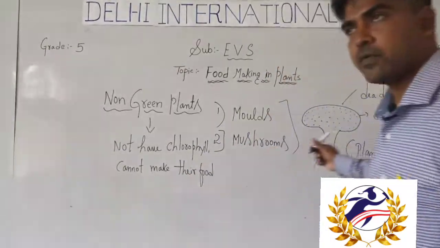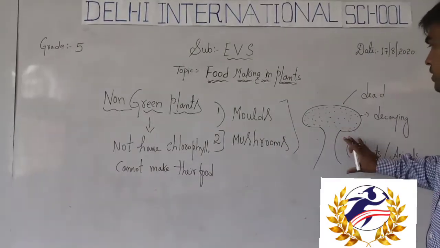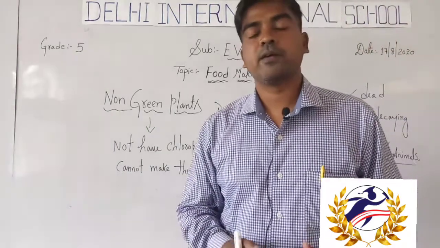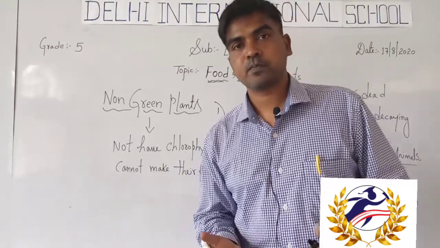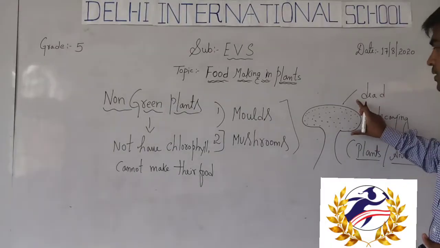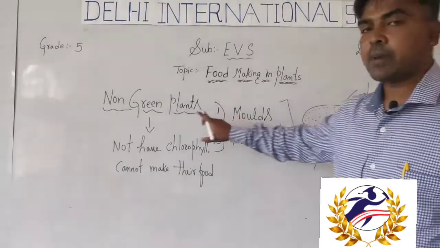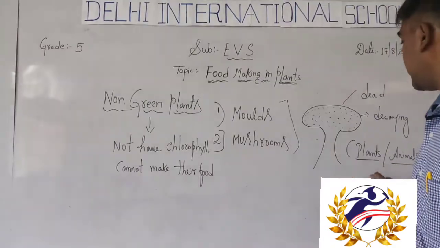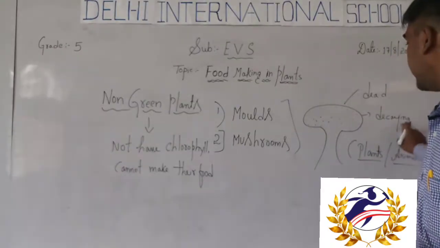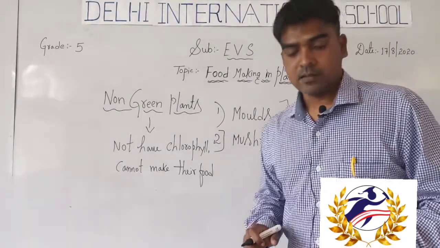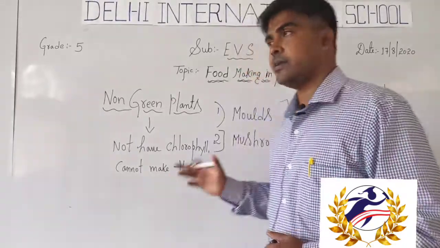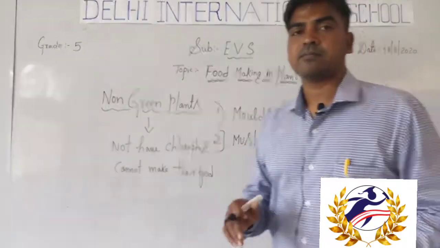Okay, so just have a look. This is a picture of a mushroom. I think students, you people are familiar with mushrooms. You may have heard of them. These non-green plants usually grow on dead animals or decaying plants. Why do they grow on decaying plants and dead animals?